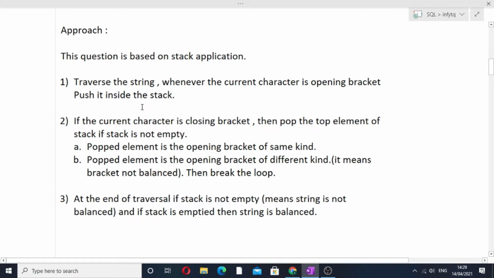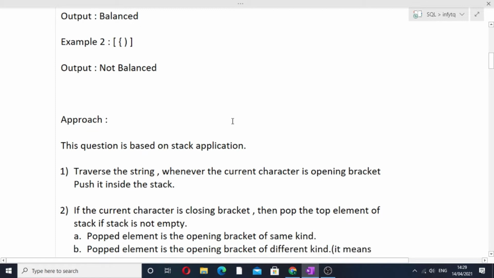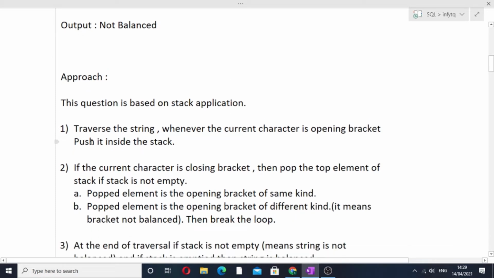Now how will we start it? First, we will simply traverse the string. Whenever the current character is an opening bracket, then we will push it inside the stack. So we will be traversing the input string, and let's suppose the current character is this, an opening parenthesis, so it is an opening bracket. When this condition occurs, we will simply push this bracket inside the stack.